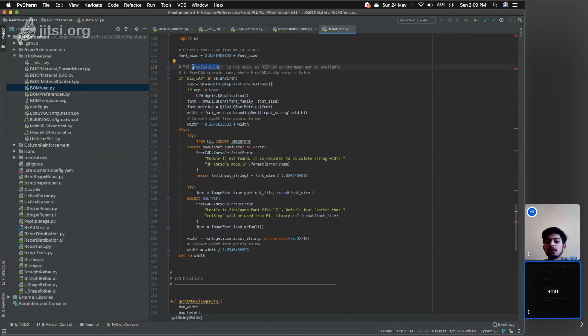Actually, if we use FreeCAD.GUI up instead of display.os environment, and then we use FreeCAD console, even if a FreeCAD application instance is not created, it will try to create one application instance and use that to calculate string width.